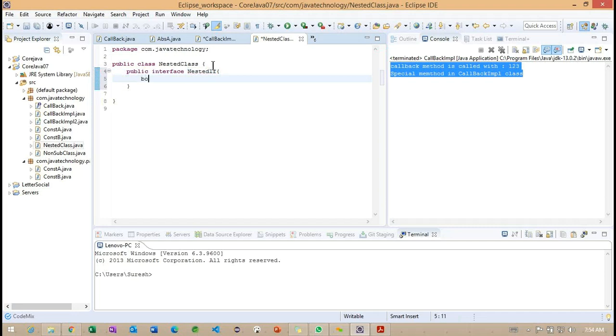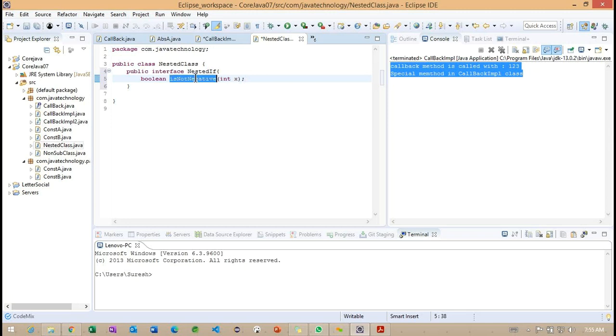Inside this particular nested interface, I'm having a boolean value. Observe here, nested IF. One more interface I'm creating inside the class, inside the class.